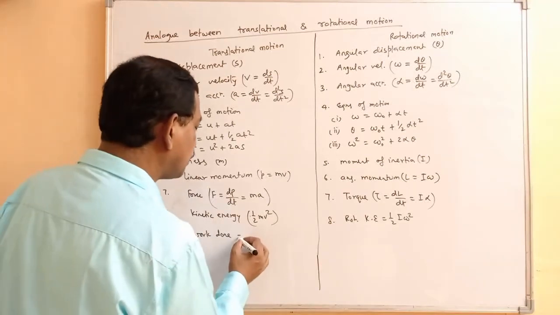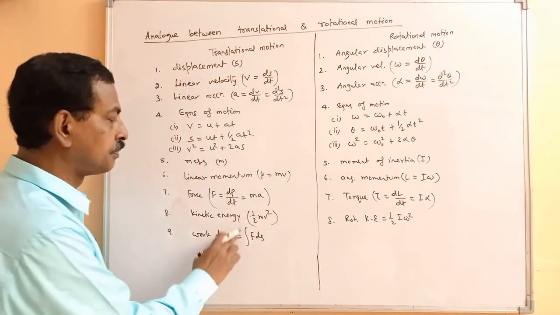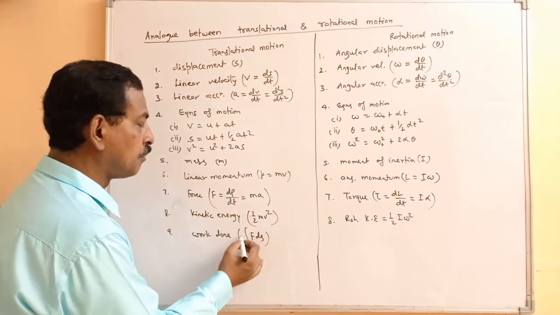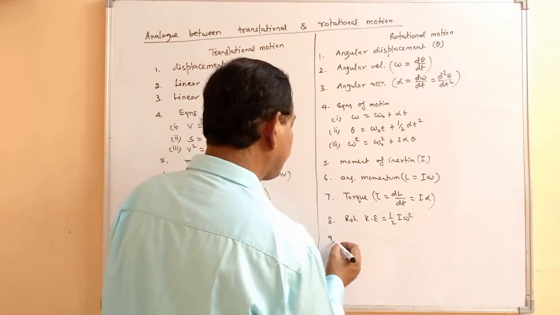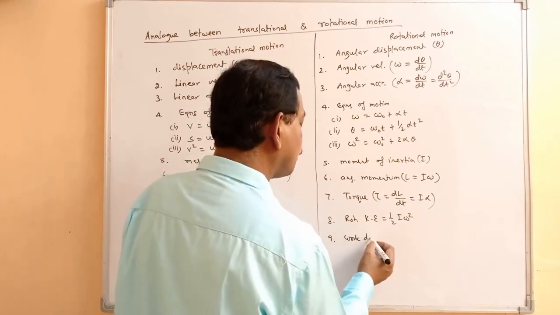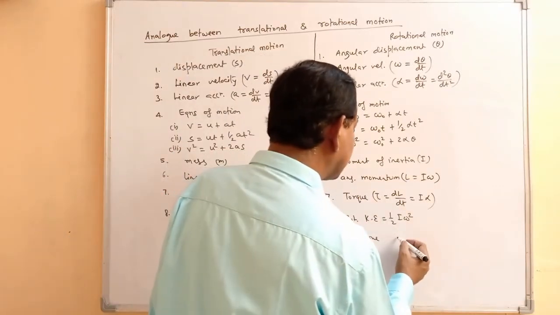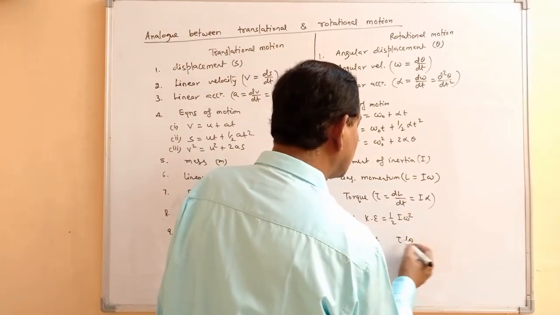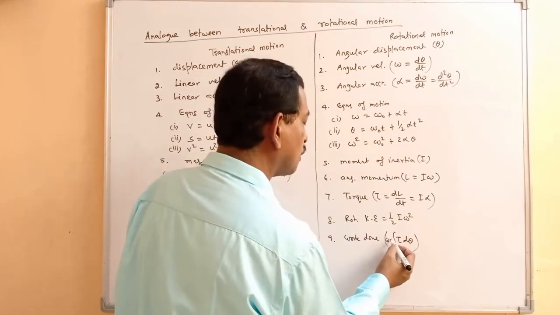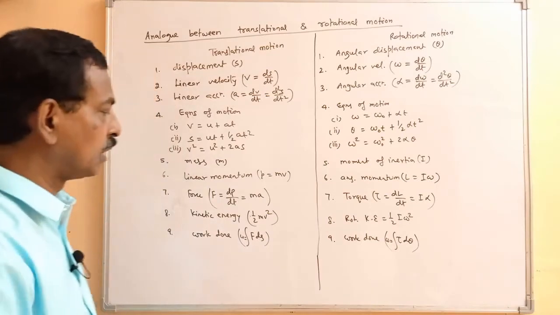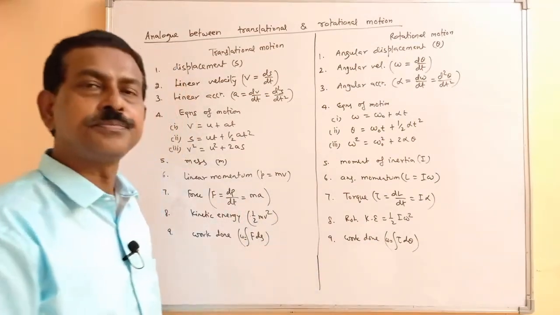So work done, what we take, is the integral of f ds. Now here if you consider work done due to the rotational motion, or the torque which will be acting, that will be the integral of tau d theta. For force it is torque, and for ds it is d theta.